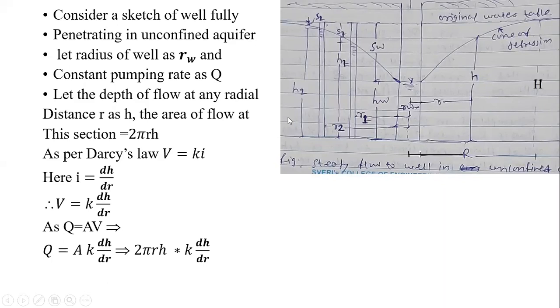So the area is 2 pi rh. Those values of V and area are put in the equation of discharge. It is a steady flow, Q is equal to AV. So we got Q is equal to 2 pi rh into K into dh by dr, where dh and dr are small incremental parameters.